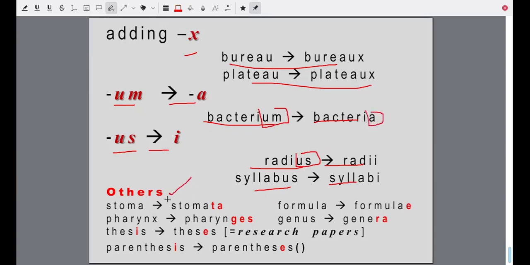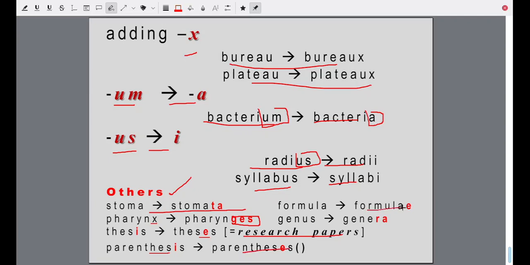Other ways. Stoma, stomata. These are the small pores on the surface of the leaves. Pharynx, pharynges. Thesis, theses. That is research papers. Parenthesis, parentheses.